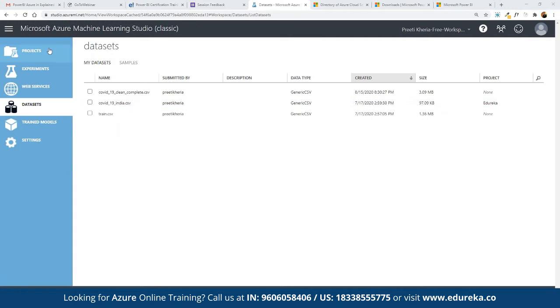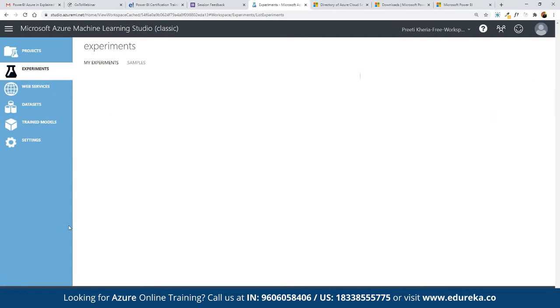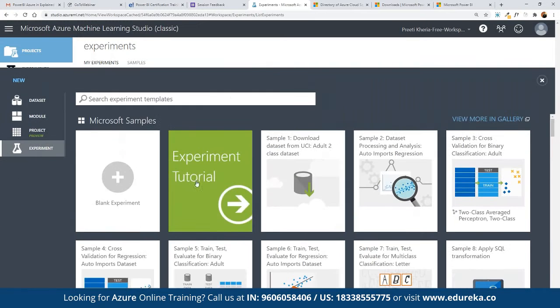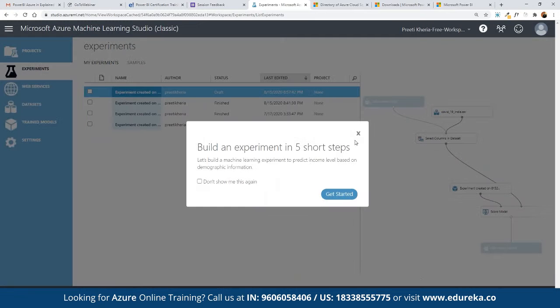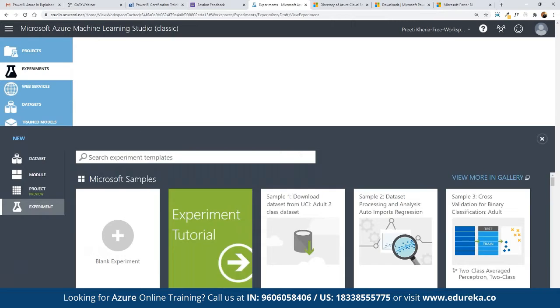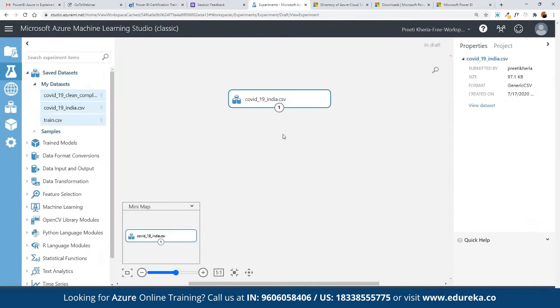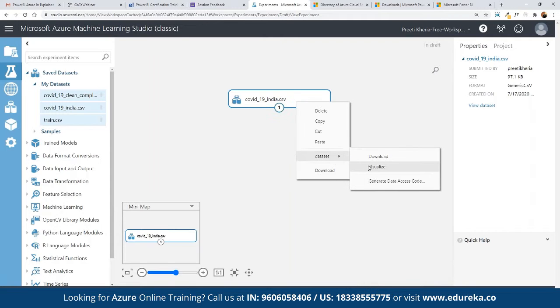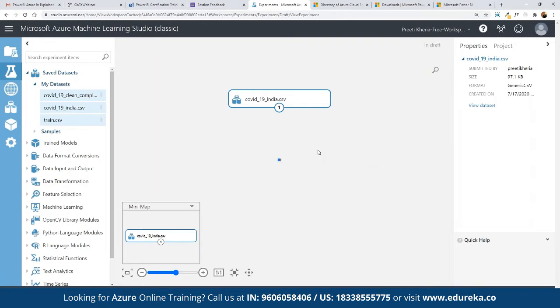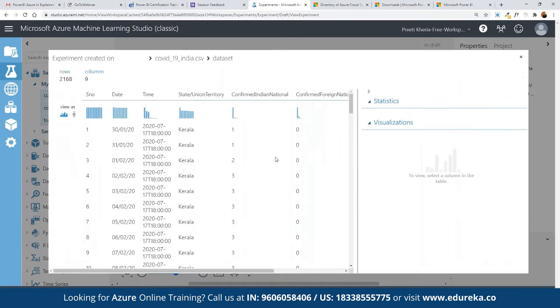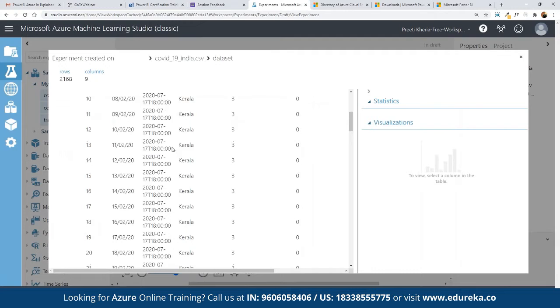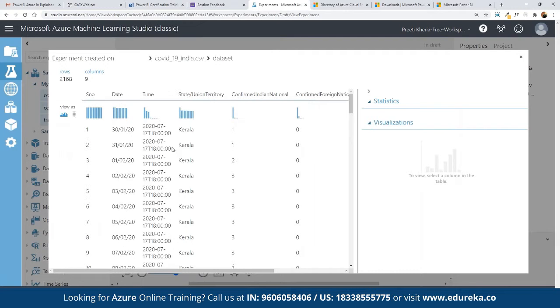So here we can come back to experiments. We can click on new. Here we can click on experiment, not tutorial, but blank experiment. We can have access to this one, and here we can simply drag and drop it. Now to see it, we can simply click on data set, and here we have visualize. So we can get a complete visualization created to see what different pointers are available in this current data, and how exactly we have to work with these.